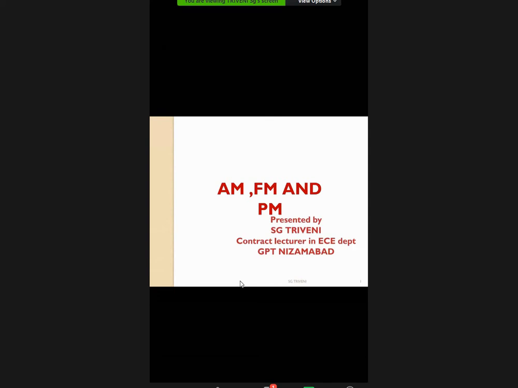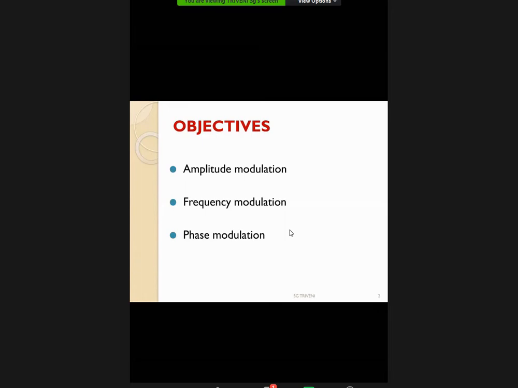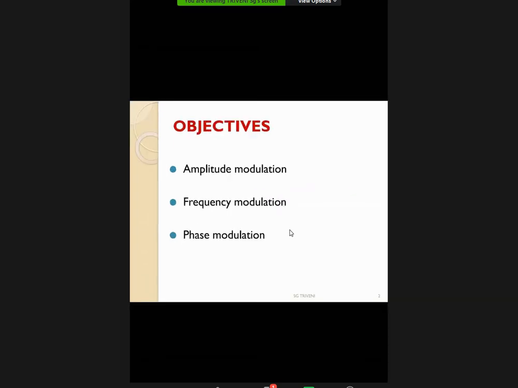Basically, before going to this presentation, based on the type of the signal, the modulation techniques are classified into two different types. How many different types of signals do we have? That is the analog signal and the digital signal.